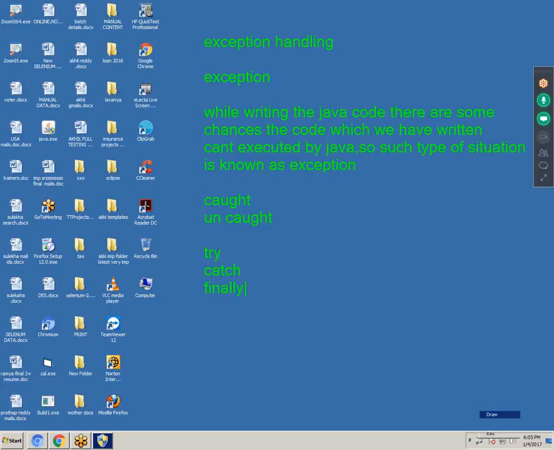So exception means while writing the Java code, there are some chances the code which we have written can't be executed by Java. Such a situation is exception. There are two exceptions available in Java: caught exception and uncaught exception. If you want to find out uncaught exception, we will use try, catch, finally. Where exactly we will use try, we will discuss now.